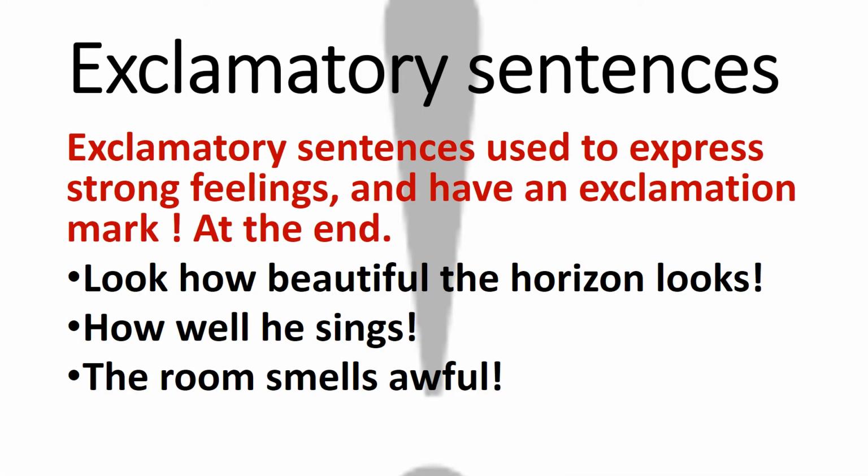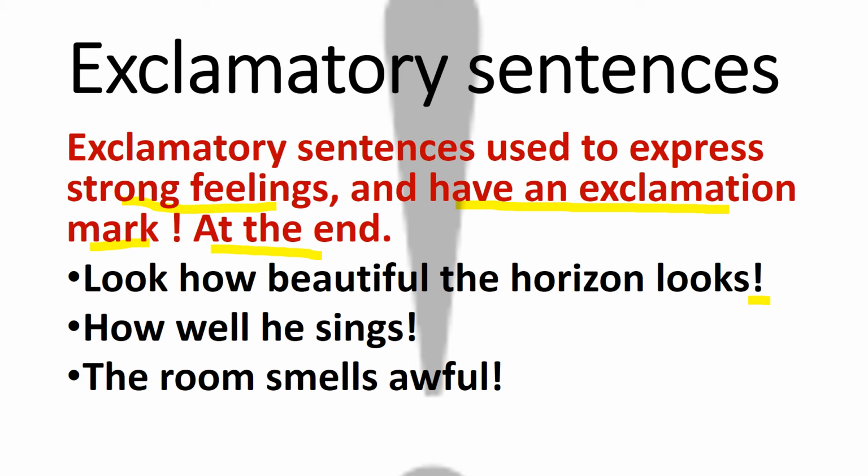Now the last kind of sentence is the exclamatory sentence, and exclamatory sentences are those sentences which express strong feelings or emotions and have an exclamation mark at the end. For example, look how beautiful the horizon looks! Exclamation mark, you can see.